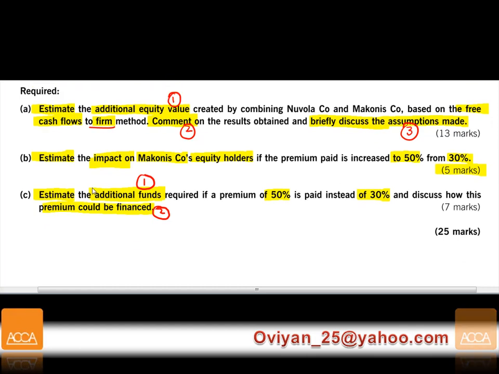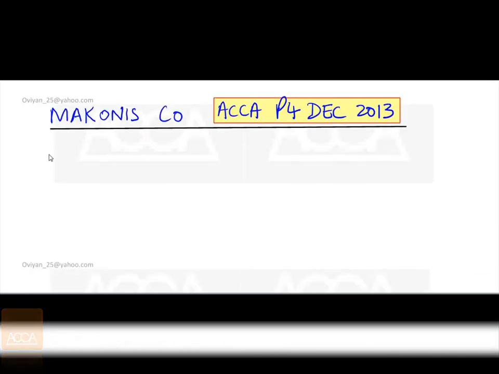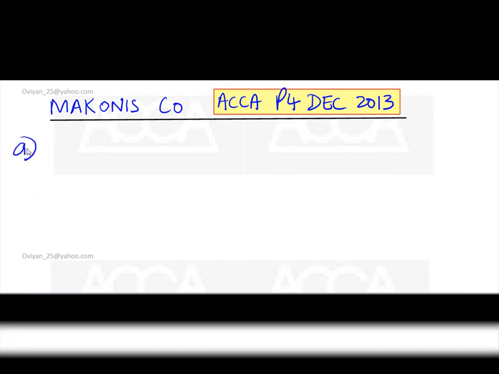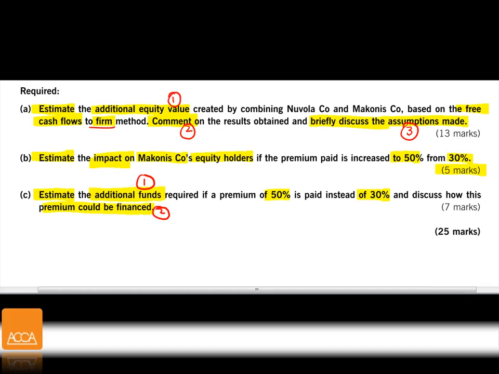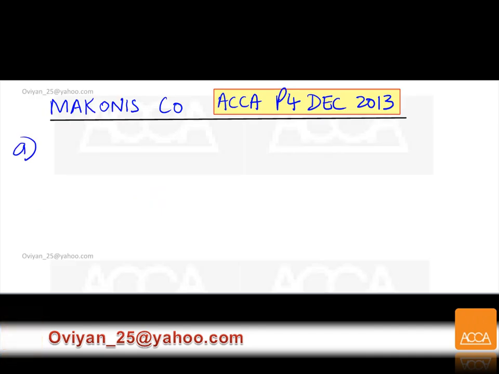So in the first part of the video, I'm going to show you part A of this answer. According to this question, they say estimate the additional equity value created by combining Novola and Makonis based on the free cash flows to the firm, comment on the results obtained, and briefly discuss any assumptions that you make.